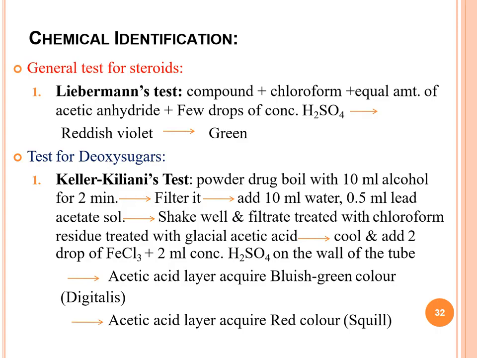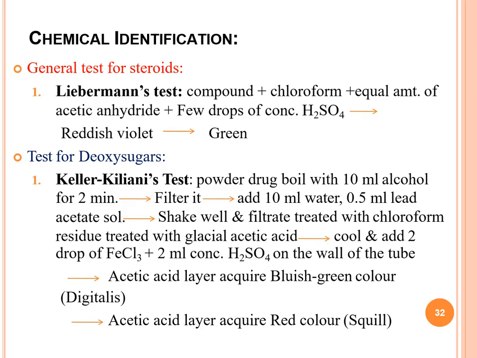This deoxy sugar is attached. That is why the Keller-Kiliani test is positive in these cardiac glycosides. Digitoxose is the deoxy sugar which will give positive test for Keller-Kiliani.